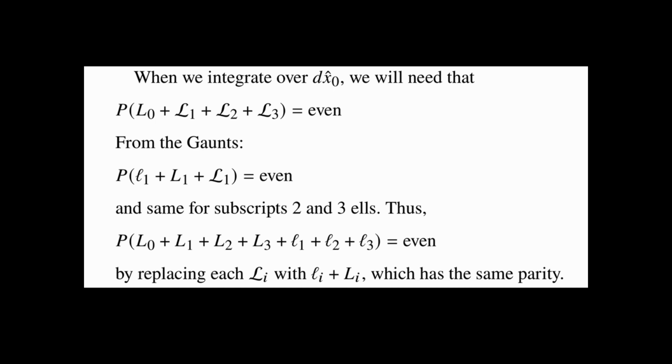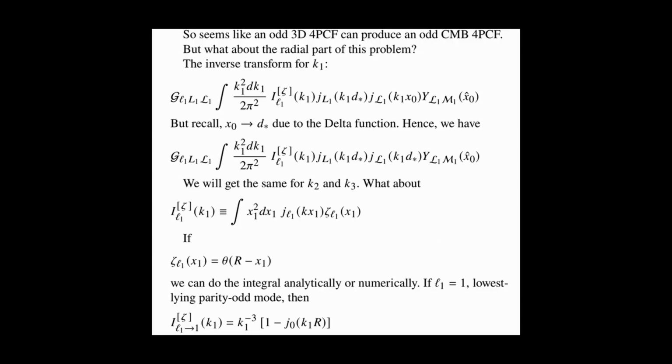In particular, if we look at this last relation here for the parity, we see that little script l1 plus l2 plus l3 will be odd if I had an odd 3D LSS 4-point, and that means that the 4 capital L's sum to an odd number as well, and that means that the CMB 4-point function is odd because those are the 4 L's that determine whether it's odd, so if they're odd, it's odd.